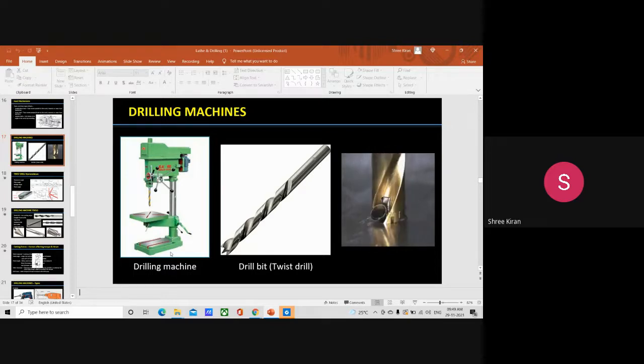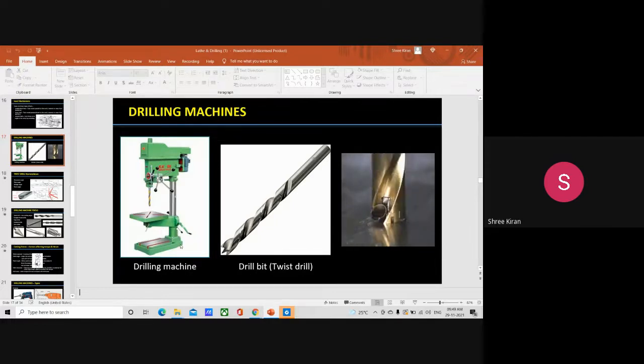The base is always made of cast iron and may rest on a bench or a floor depending upon the design. Larger heavy duty machines are grounded on the floor. Then the column is mounted vertically upon the base. Very large and heavy duty machines are always grounded on the floor.